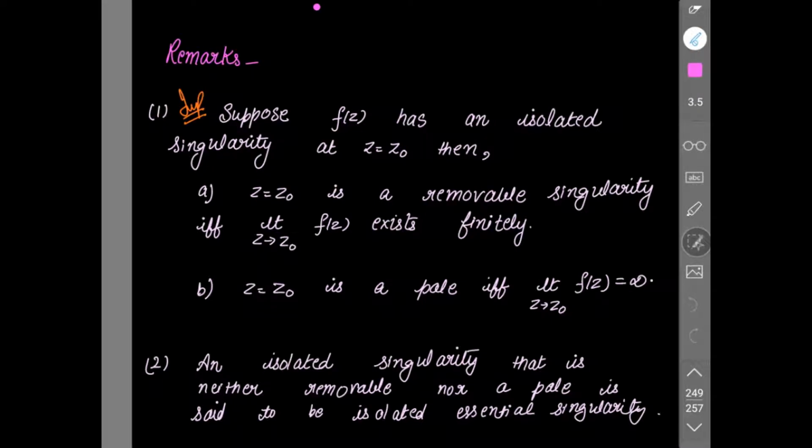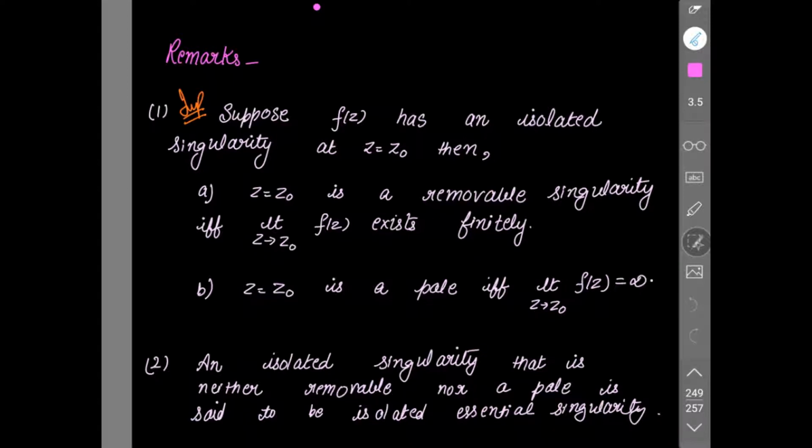Before starting the theorem, there are some remarks which are very important to recall. The first one is very important. Suppose f(z) has an isolated singularity at z equal to z0. Then z equal to z0 is a removable singularity if and only if the limit as z tends to z0 of f(z) exists finitely. So for a removable singularity, the limit should be finite. And z equal to z0 is a pole if and only if its limit is infinite. That means the limit as z tends to z0 of f(z) should be infinite.